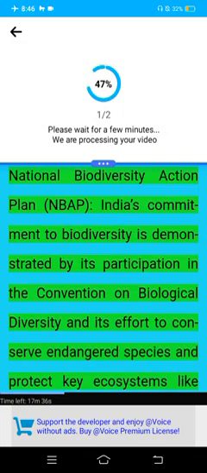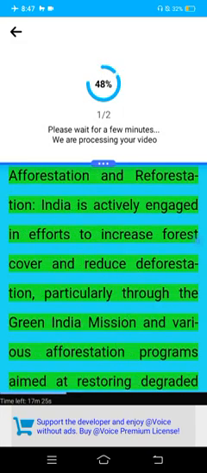National Biodiversity Action Plan (NBAP). India's commitment to biodiversity is demonstrated by its participation in the Convention on Biological Diversity and its efforts to conserve endangered species and protect key ecosystems like forests, wetlands, and marine areas. Afforestation and reforestation. India is actively engaged in efforts to increase forest cover and reduce deforestation, particularly through the Green India Mission and various afforestation programs aimed at restoring degraded lands.